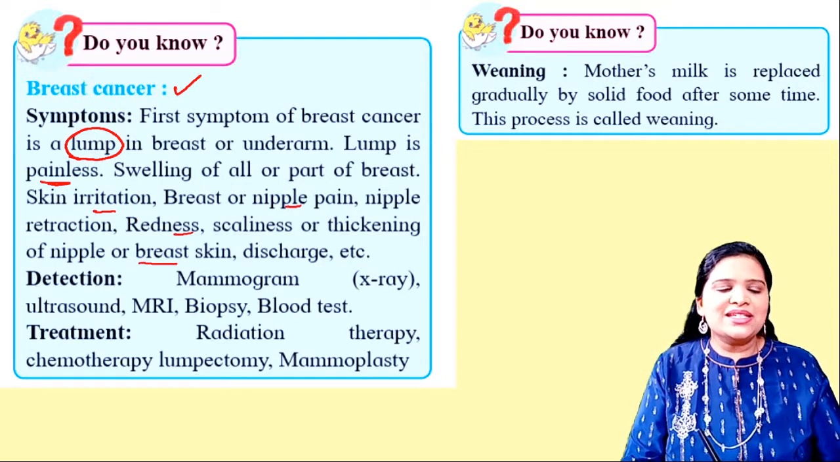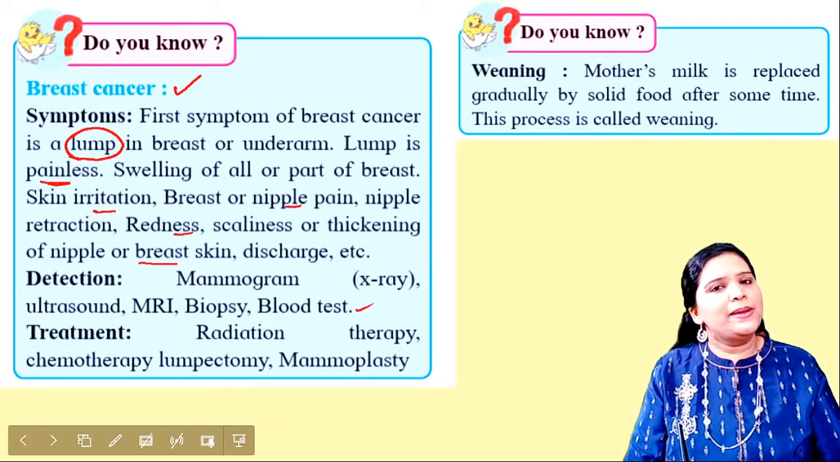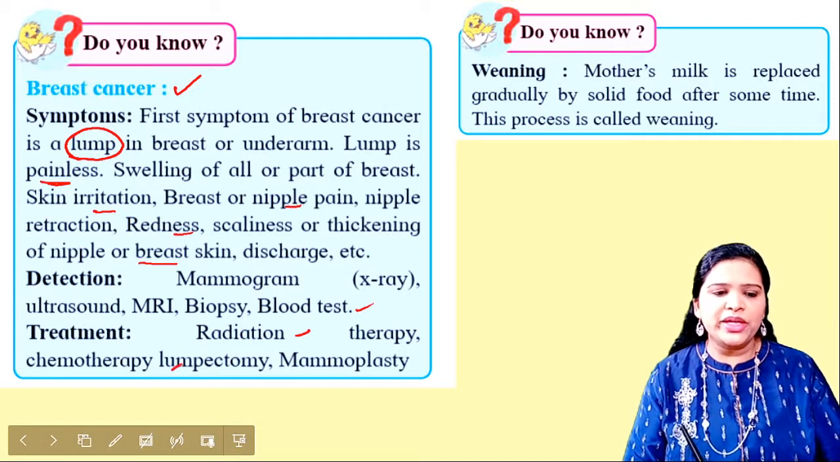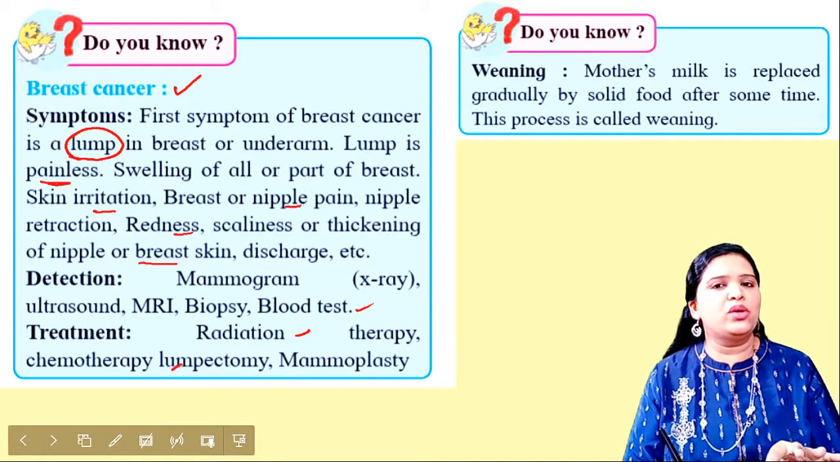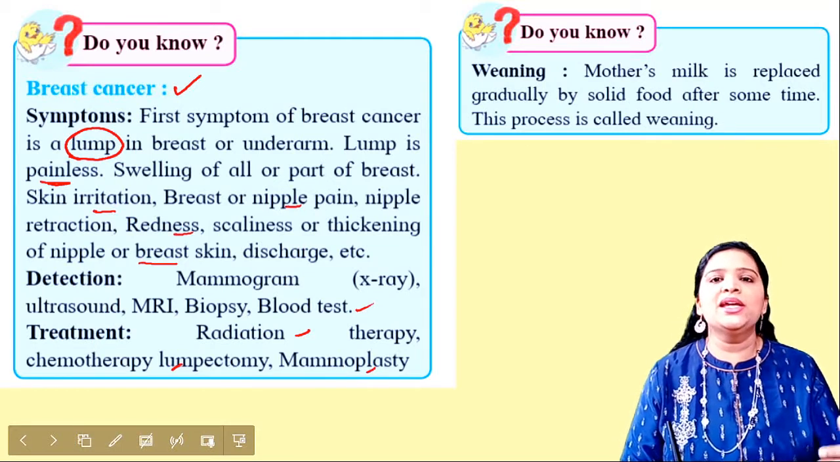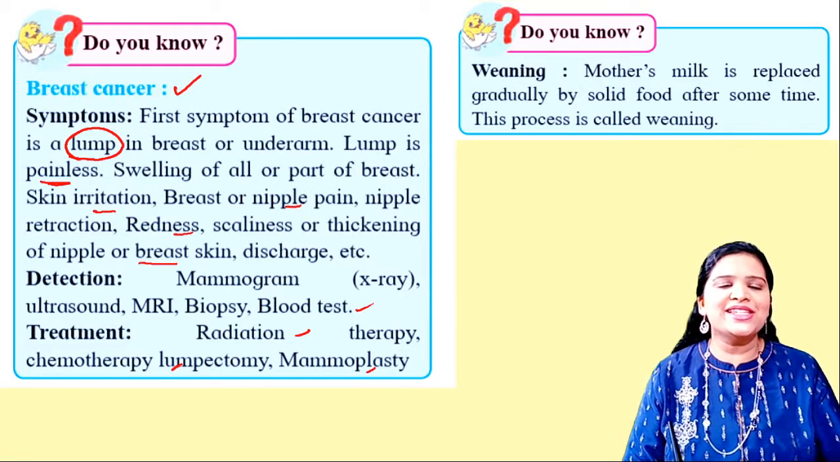So that can be detected using a mammogram, that is X-ray, or ultrasound or MRI, biopsy sample, or through the blood test. So what is the treatment for the breast cancer? It's radiation therapy, chemotherapy, or surgical removal of the lump, lumpectomy, or the surgical removal of the breast in the progressed stage. Okay, so the sooner it gets diagnosed, the easier it is to treat the breast cancer.